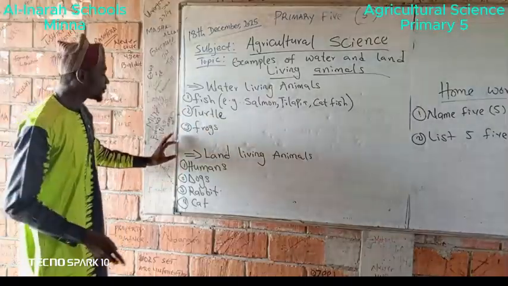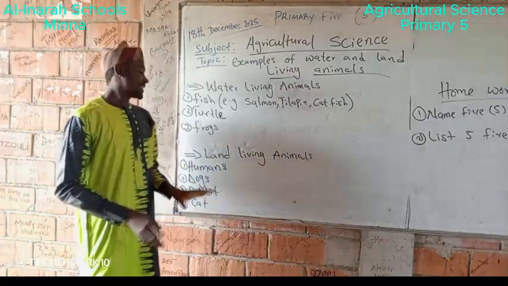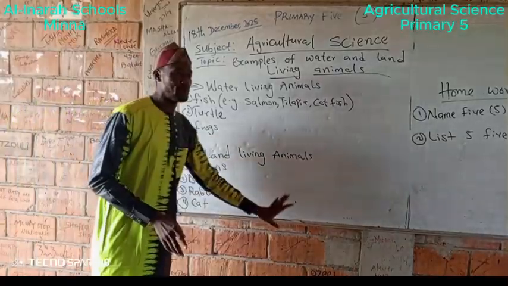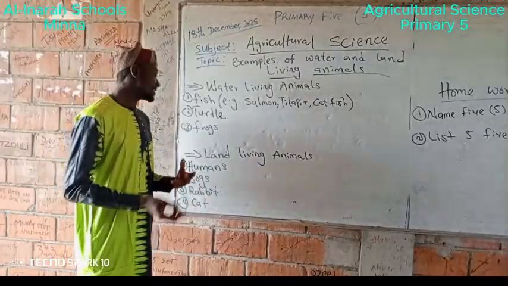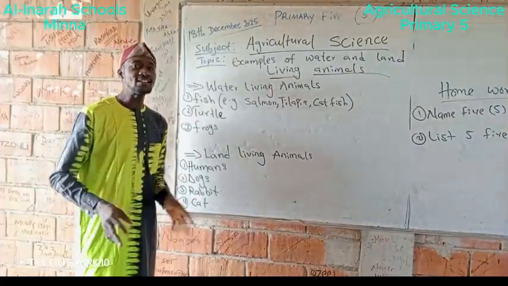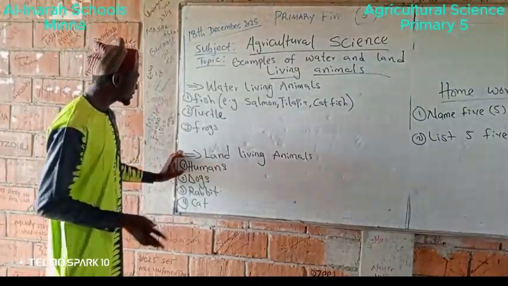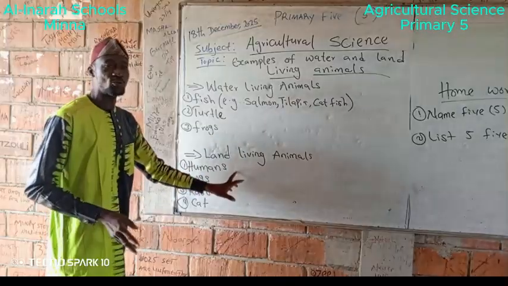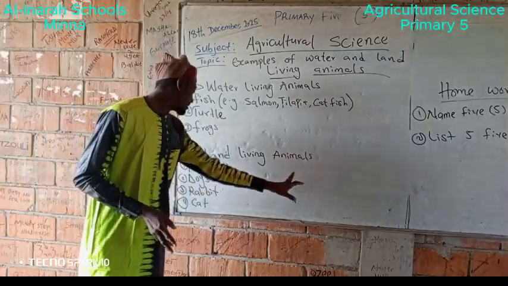Then the second one, we are having land living animals, which are as follows. Number one, we are having human beings. Human beings are part of land living animals. Human beings are me, you, our parents, your friends, your colleagues. Anybody that you know around you that is a human being is known as a land living animal. Human being in Nupe we call it Zawangi. In Hausa we call it Mutun.